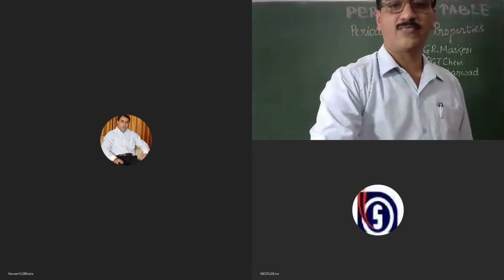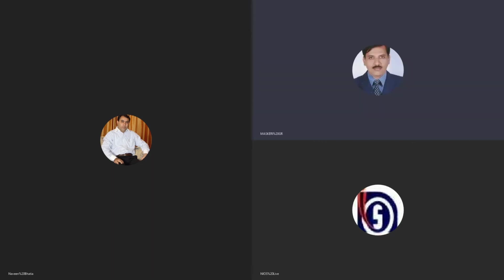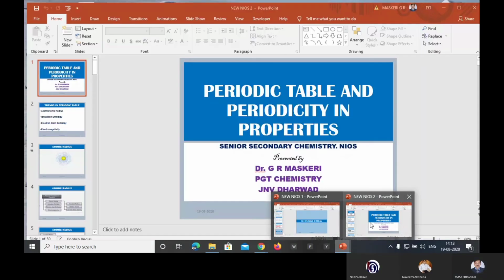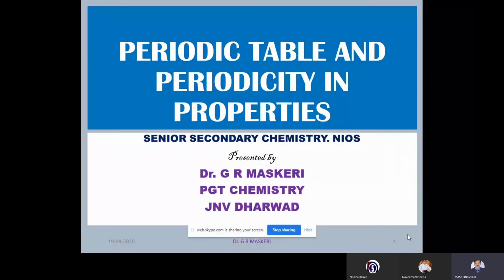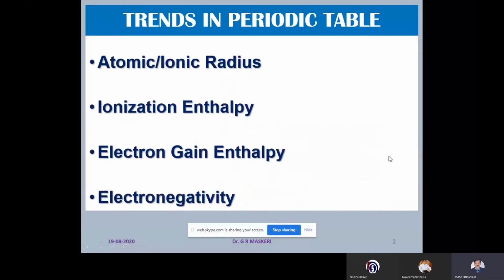So let us try to see about the different properties associated with the elements. I will go for sharing the screen once again. Now, here are the properties of the elements. These are called atomic properties.